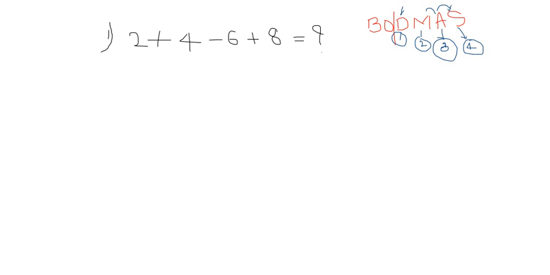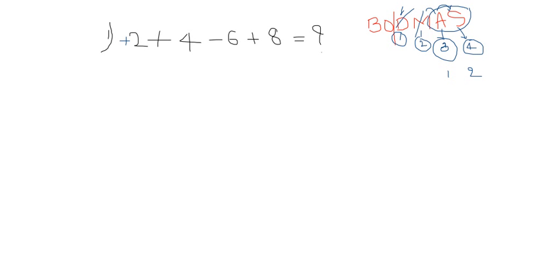Now according to this BODMAS rule, the given question contains plus and minus symbols. There is no division and no multiplication. In addition and subtraction, your first preference is addition only, and the second preference is subtraction. A very important thing: if there is no symbol before the first number, you have to assume it is always plus. If it is minus, they will mention that. If not minus, you always assume plus.